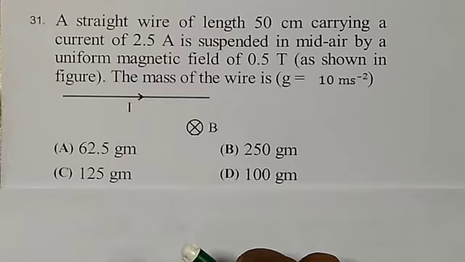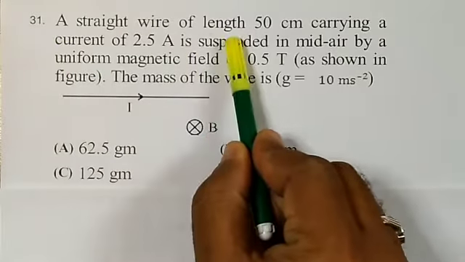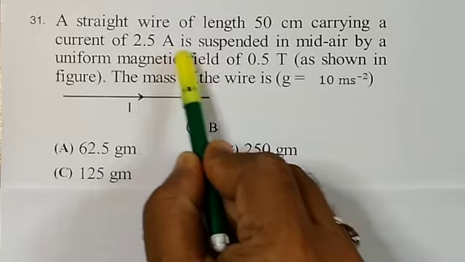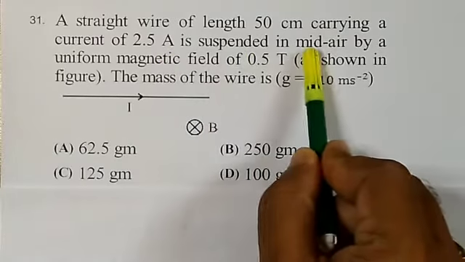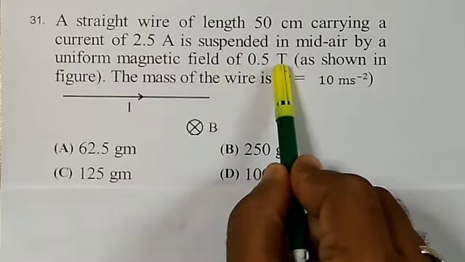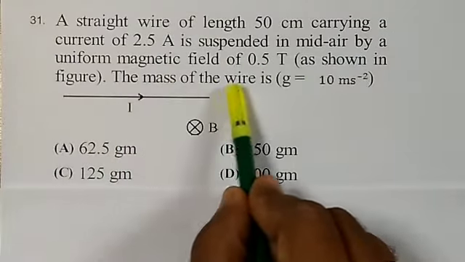Hi students, let us discuss now 31st question. A straight wire of length 50 centimeter carrying a current of 2.5 ampere is suspended in mid-air by a uniform magnetic field of 0.5 Tesla. As shown in figure, the mass of the wire is.